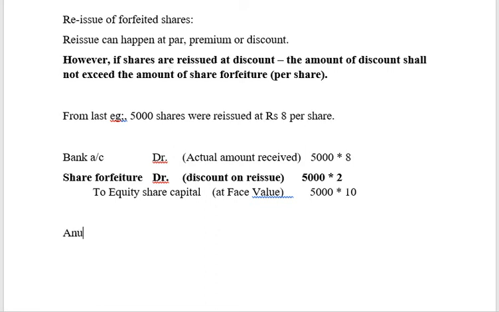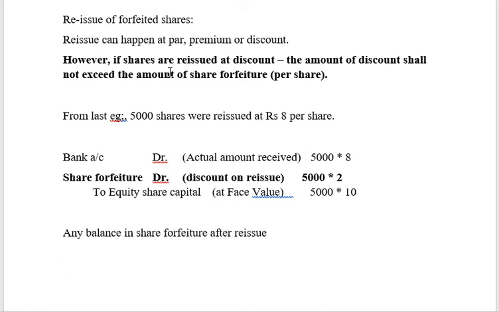So any balance in share forfeiture after reissue. Till reissue, I have to retain it only in the share forfeiture account. Okay, so as and when shares are reissued, I can move it to the permanent gain if at all there is a gain. So what is this permanent gain? It is a capital gain. Okay, so I am going to take it to an account called capital reserve. It is a capital transaction.